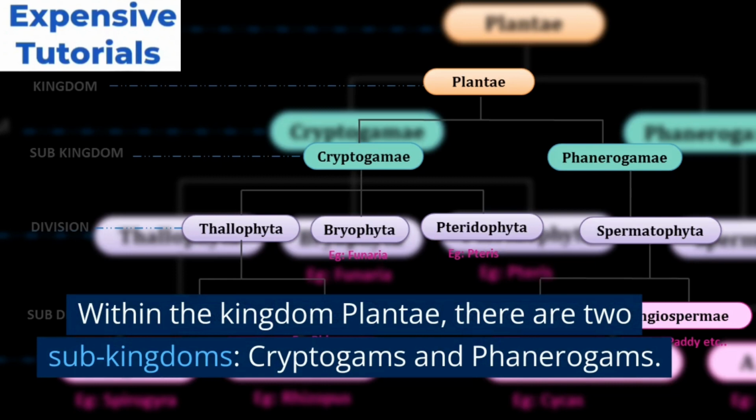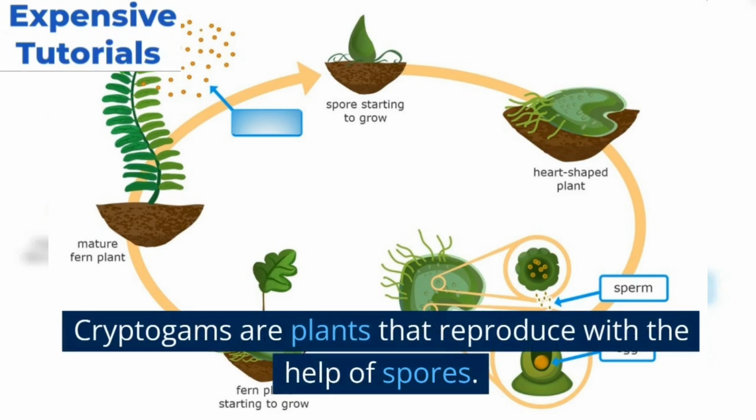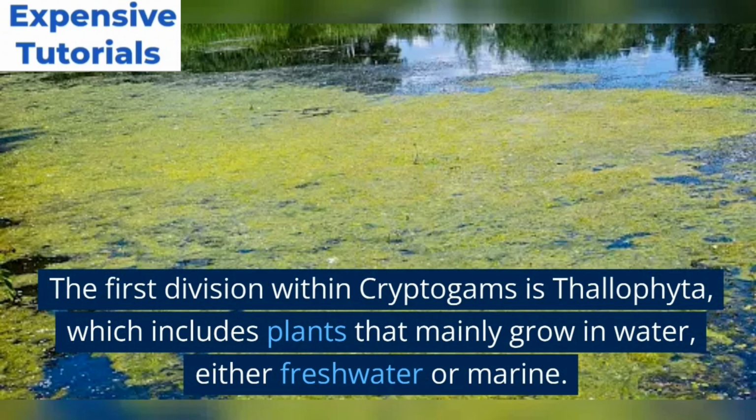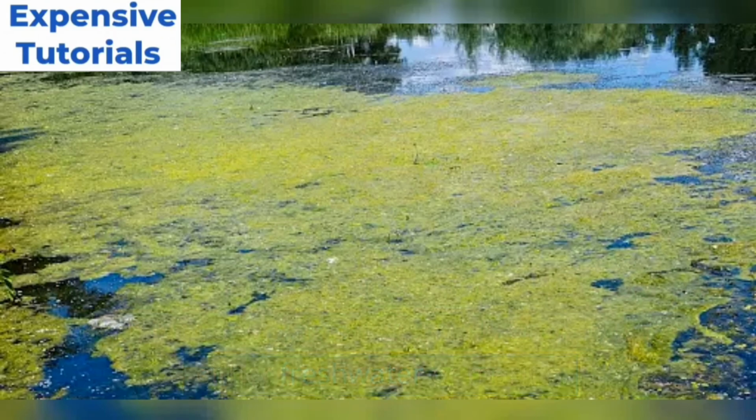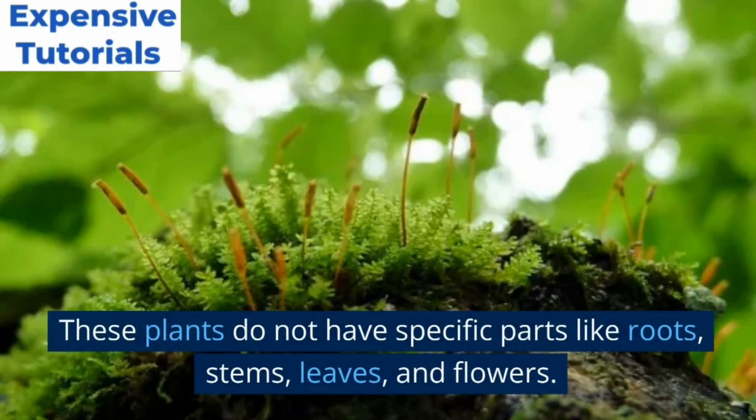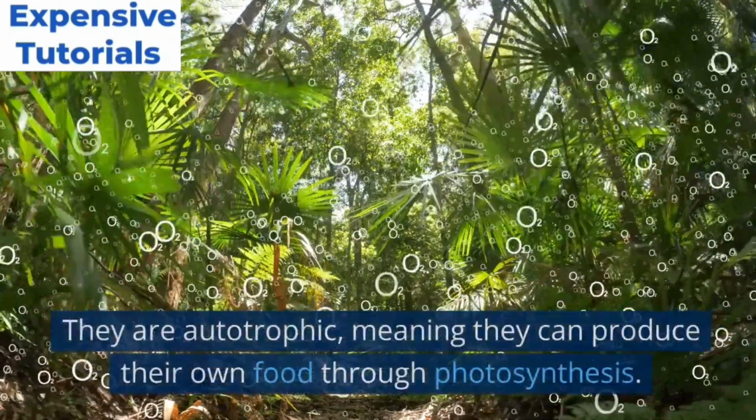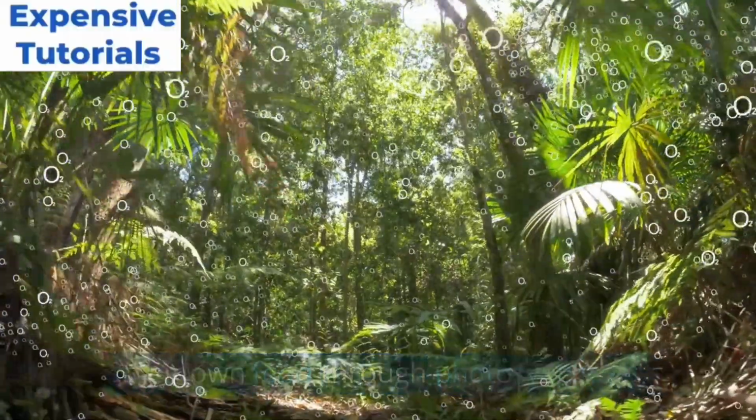Within the kingdom Plantae, there are two sub-kingdoms, Cryptogams and Phanerogams. Cryptogams are plants that reproduce with the help of spores. The first division within cryptogams is Thallophyta, which includes plants that mainly grow in water, either freshwater or marine. These plants do not have specific parts like roots, stems, leaves, and flowers. They are autotrophic, meaning they can produce their own food through photosynthesis.